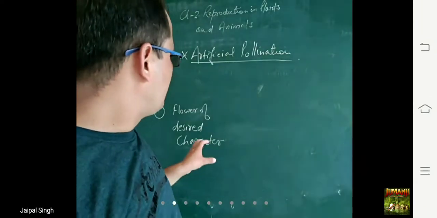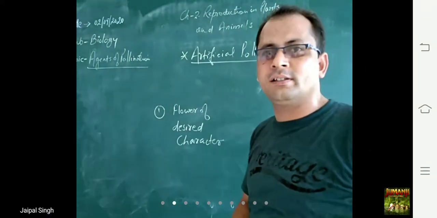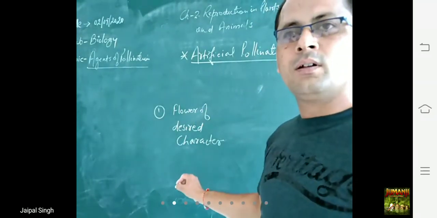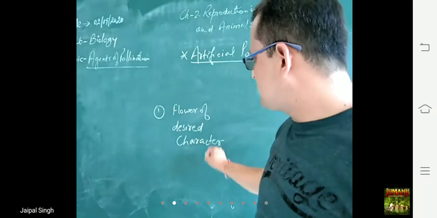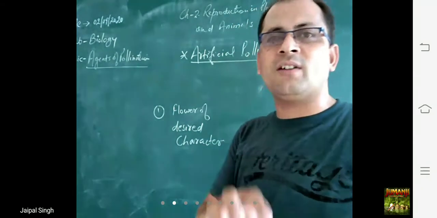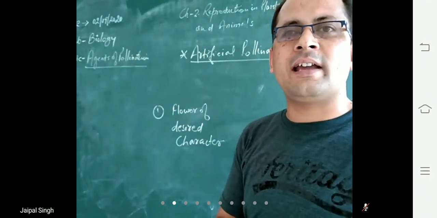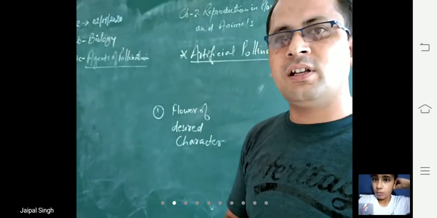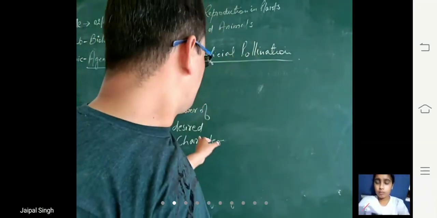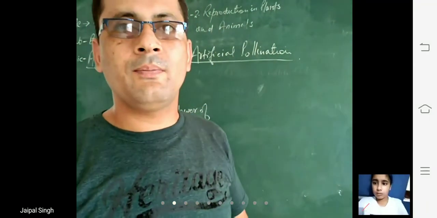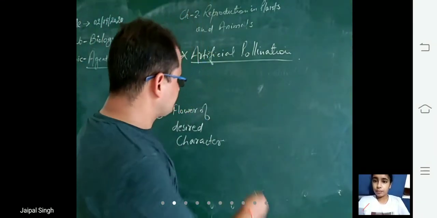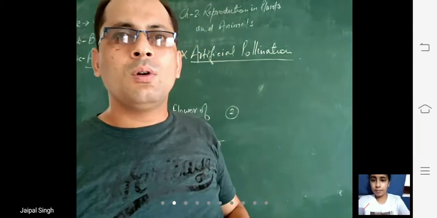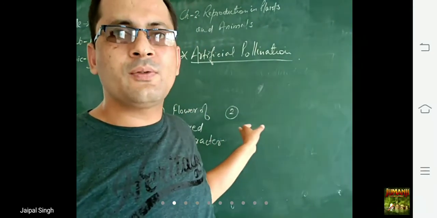The first thing done in artificial pollination is to choose the flowers of desired characters. That means we choose flowers in which the characteristics are very high or very good. Firstly, we choose the flowers in which the characters are superior. Then the second step is to take out the pollen grains from this flower.